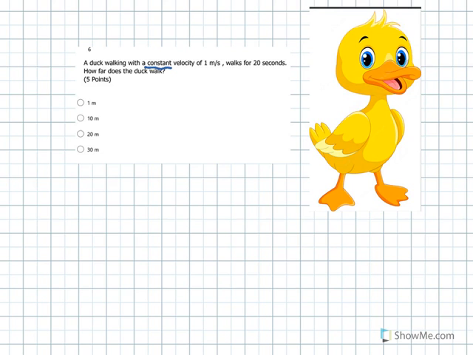Well, V naught, V final. If the velocity is constant, that means that V naught and V final are the same, right? Because he's not speeding up or slowing down. They're both 1 meter per second. And this may seem too easy to have to write these quantities down.